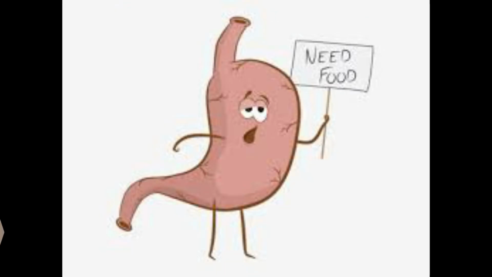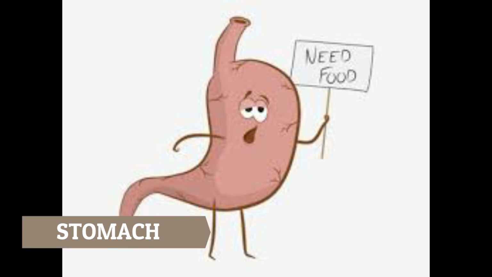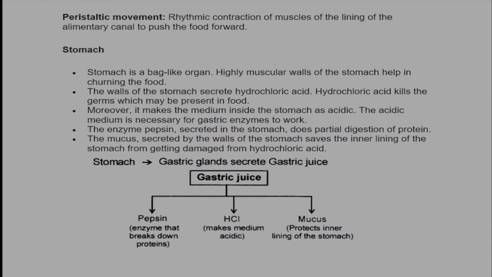Next is stomach. Now we will discuss about the stomach. Stomach is a bag-like organ. Highly muscular walls of the stomach help in churning the food, that means mixing of the food. The walls of the stomach secrete hydrochloric acid, HCl, which kills the germs which may enter the food through the mouth. Moreover, it makes the medium inside the stomach acidic. Acidic medium is necessary for the gastric enzyme to work. Without acidic medium, this enzyme will not work. Next is enzyme pepsin, secreted in the stomach during partial digestion of protein.